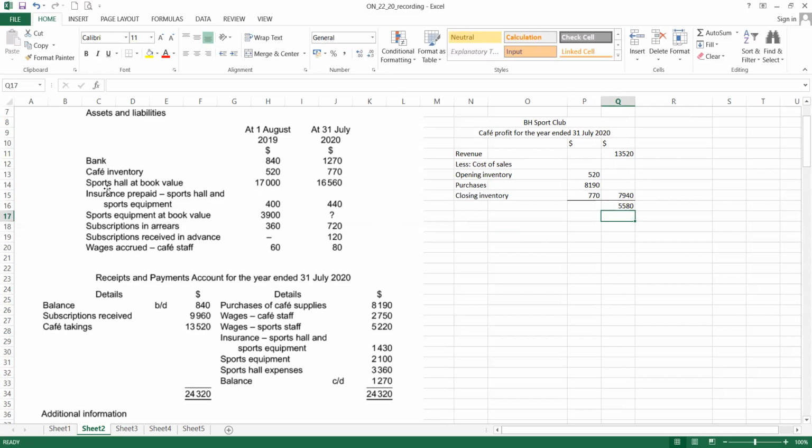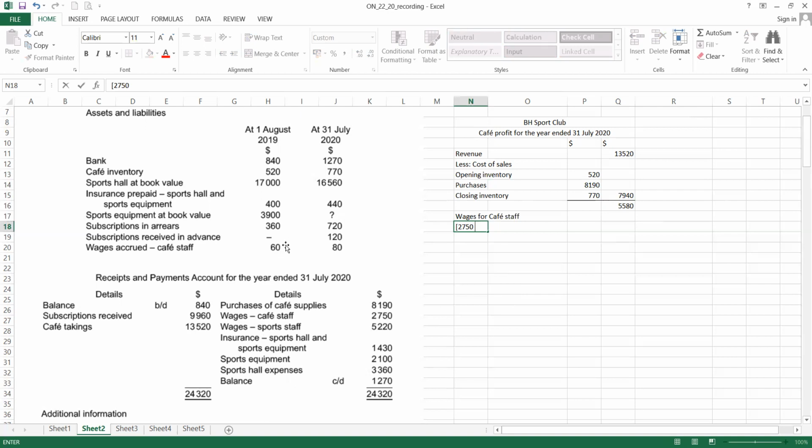Cafe inventory, and then after that, here, wages accrued cafe staff. So this is a cafe expense, wages for cafe staff. This one, we have to do the adjustment because there's an opening and a closing. The amount paid to the cafe staff is 2750.